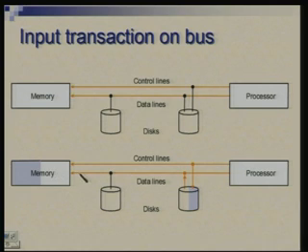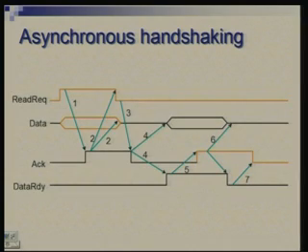Now how this happens exactly, what is the nature of the signals, we will take up shortly. There are two ways in which these transactions could be organized: asynchronous and synchronous. In the asynchronous case, there is no clock involved to synchronize the events.